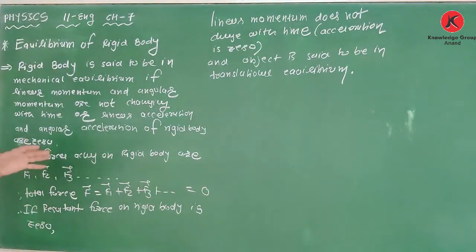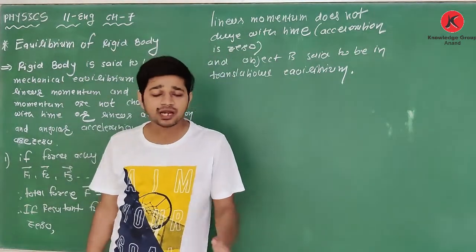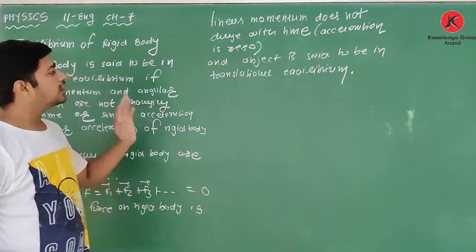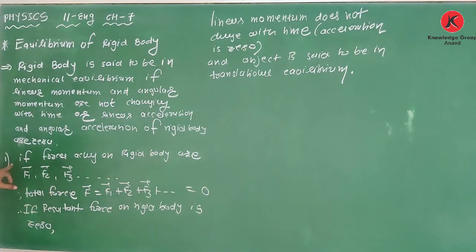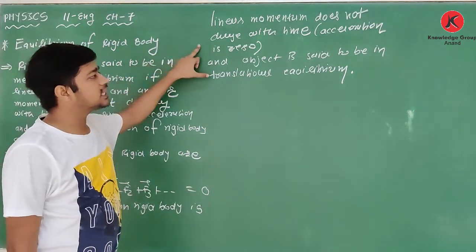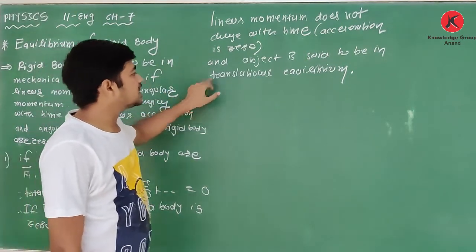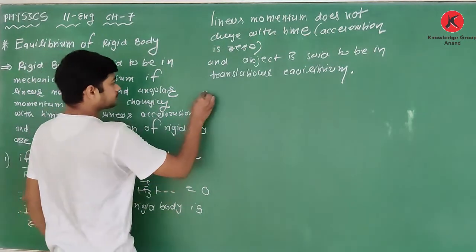If the forces acting on a particle have a resultant of zero, then that particle is said to be in equilibrium. But here it is called linear equilibrium or translational equilibrium. Again, if the forces acting on a rigid body are F1, F2, F3 and so on, and the resultant force is zero, then linear momentum does not change with time, or we can say acceleration is zero, and the object is said to be in translational equilibrium. Clear about this?